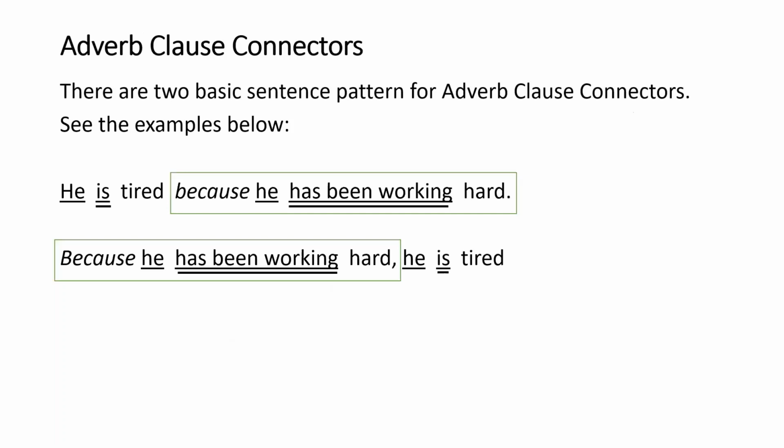You can see that an adverb clause can be put at the end of the sentence or the front of the sentence. However, if you put it in the front of the sentence, you need to have a comma before you add the main clause, which is he is tired. Okay.